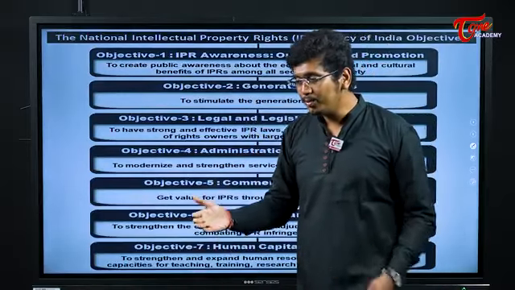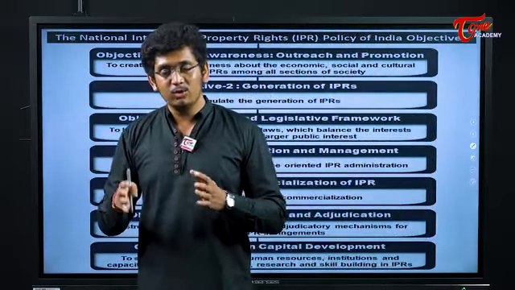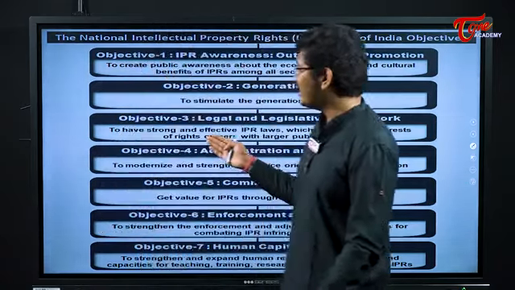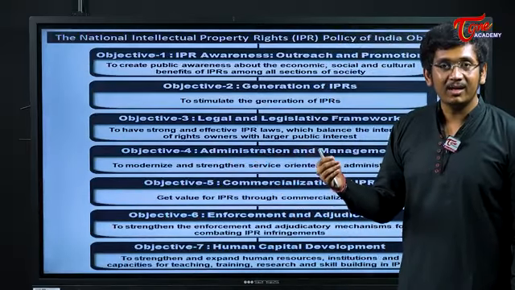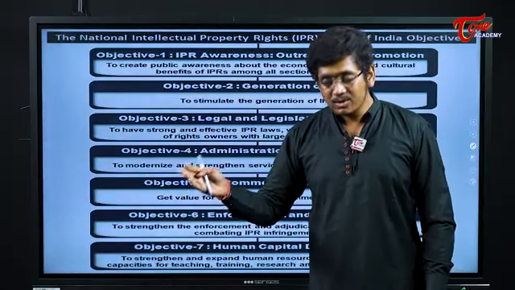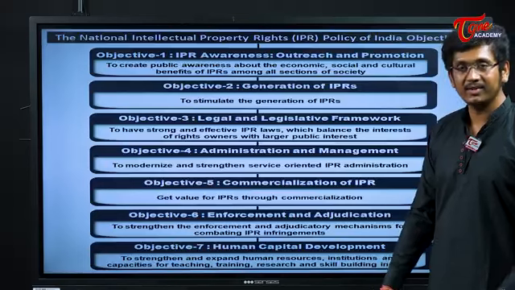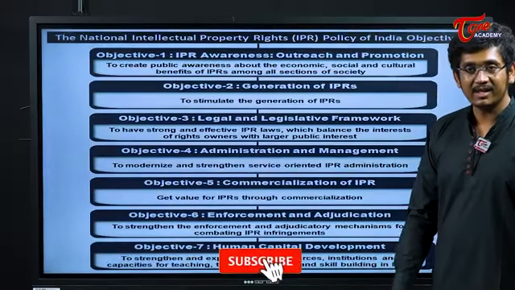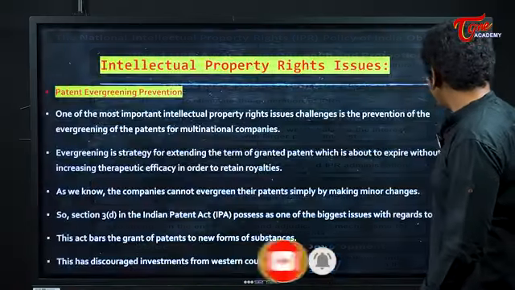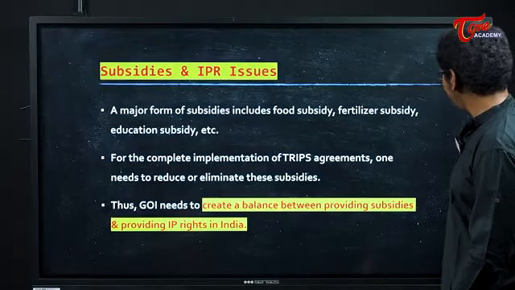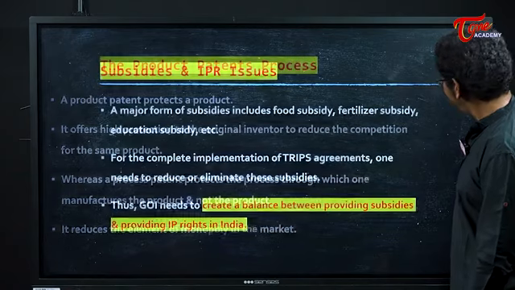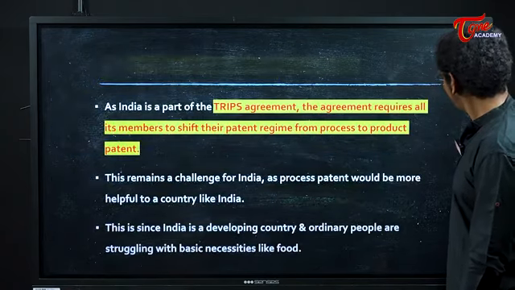Even at the state level, two people can fight. Even in our country, two people can fight upon a claim saying that this is my innovation. So for that, legal legislative processes are needed, because sometimes some company might steal your patent and say, no, this is my innovation, not his. So in order to deal with this, legal and legislative frameworks are being developed, we are creating commercialization, we are creating awareness programs, we are creating basic infrastructure so that intellectual properties are improving. As I said to you, patent evergreening is very, very wrong. What we have done, all these issues are provided here, my friends.